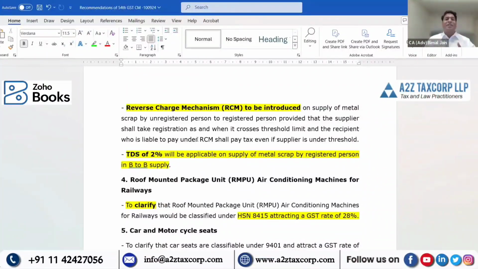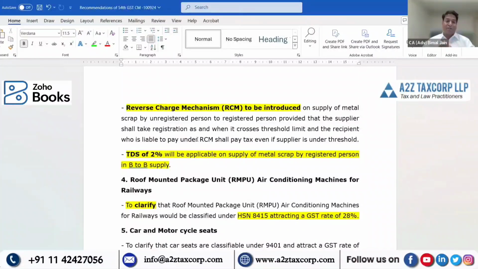If I cross this limit, by default, I need to take registration. The supplier needs to take registration by default. He can't supply as an unregistered supplier. But still, they are making it clear that this RCM provision is applicable only when, being a registered recipient, you are procuring metal scrap from an unregistered supplier.